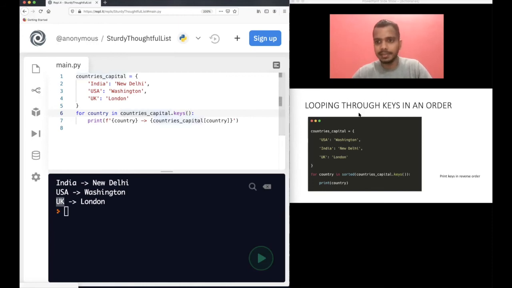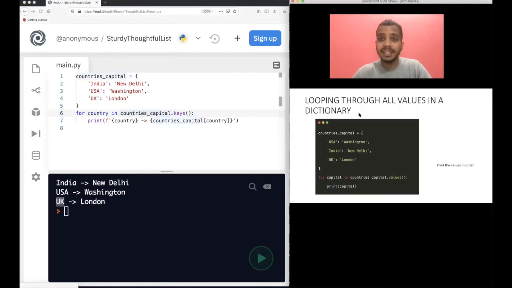That's quite helpful here. And try to print it in reverse order. Okay, try to print in reverse. It will be first USA, right, then UK, and then India. Try to do that using the sorted function. How will you do that? Okay, that's an assignment. Now, looping through all the values.